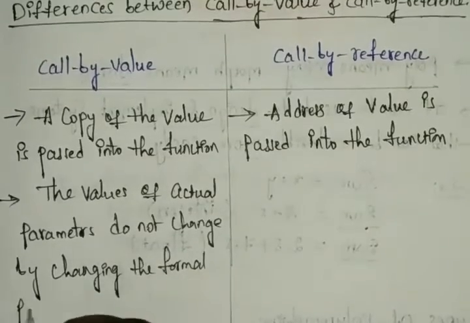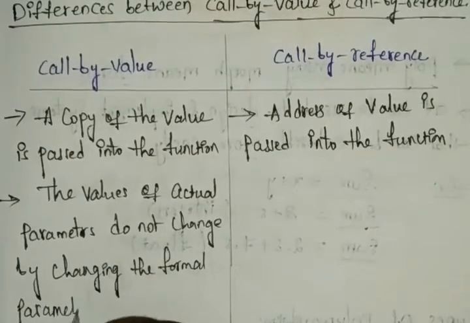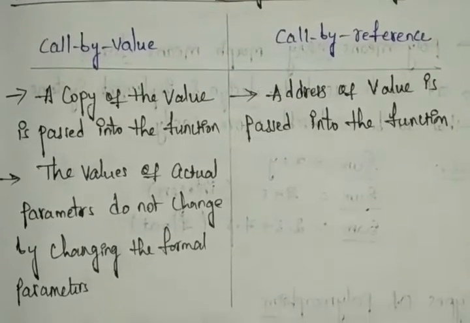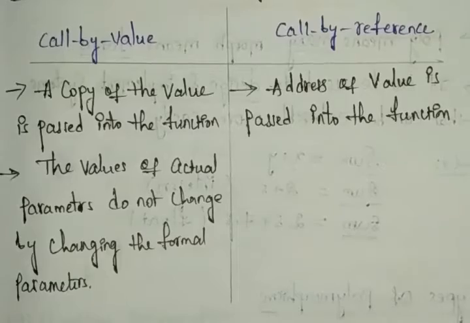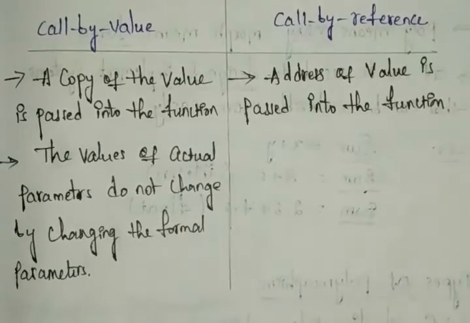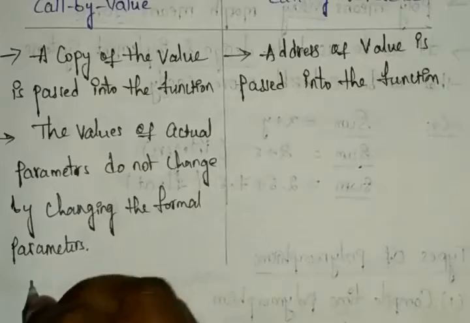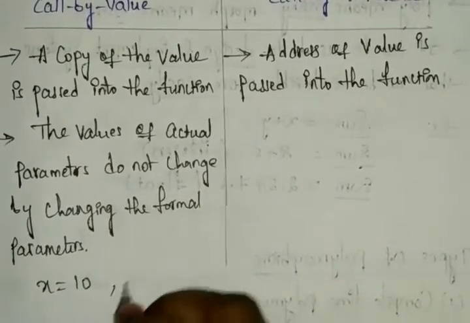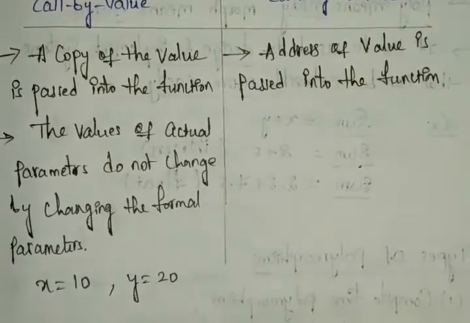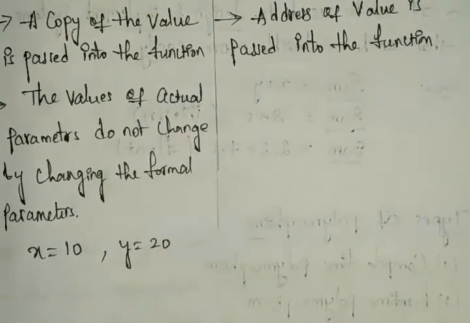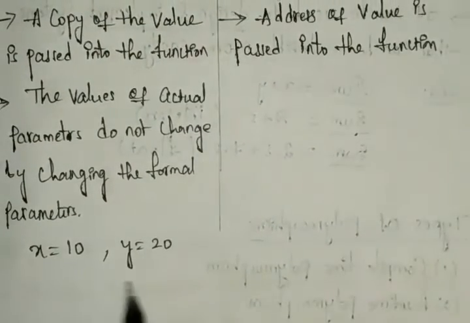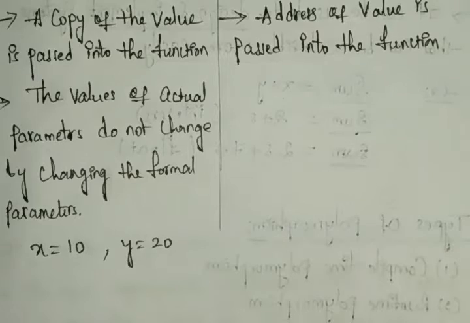We have actual parameters and formal parameters. Actual parameters are like the calling function, and formal parameters are like the called function type. Suppose I give x the value 10 and y the value 20. These values remain constant during the program as well. Here x equals 10 and y equals 20, and these two are the actual parameters.